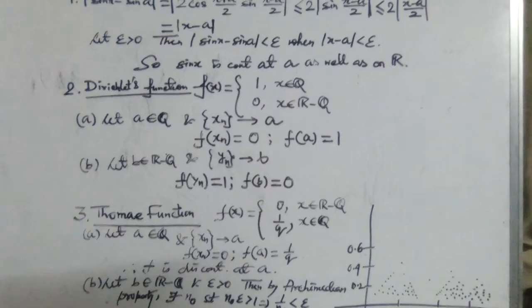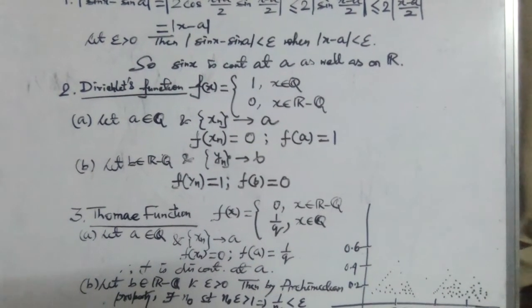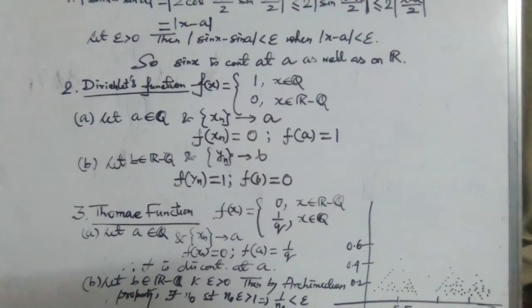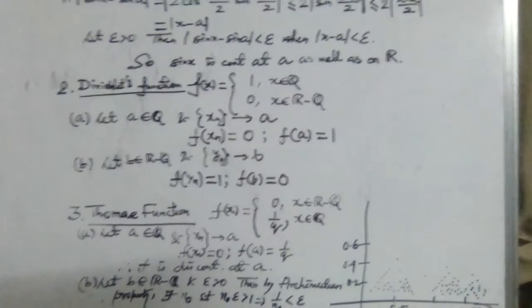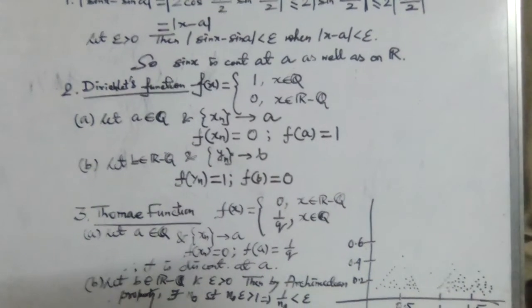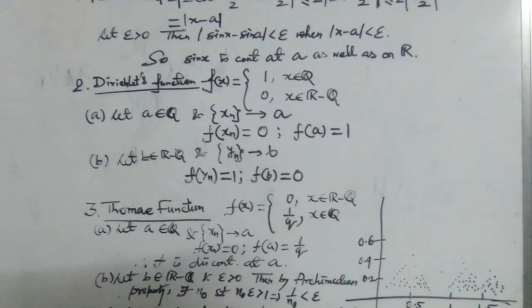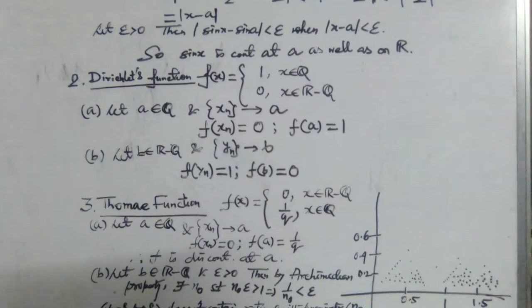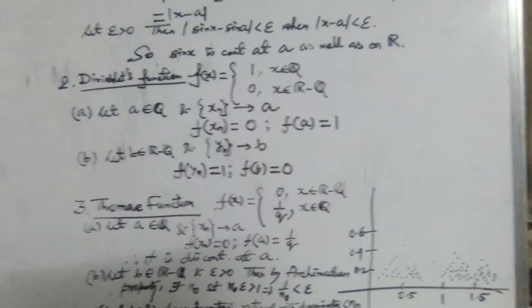So the limit of f of x n will be 0, but f of a is 1. So at the point a, the function can't be continuous because the limiting value is 0 and the functional value is 1. Now for the second case, let us consider an irrational number b and a sequence of rationals y n converging to b.